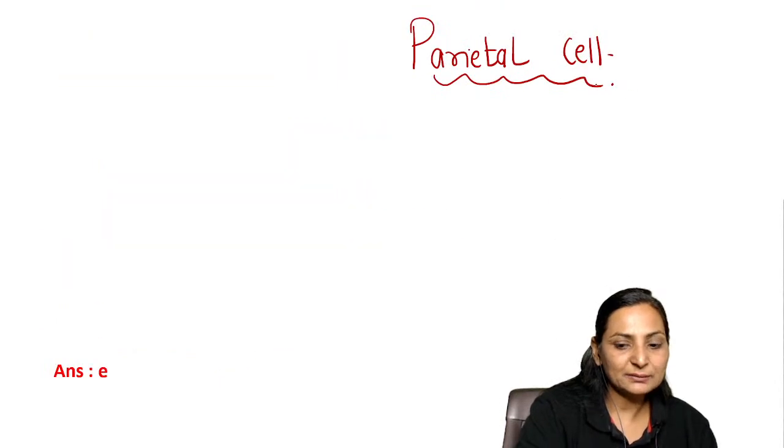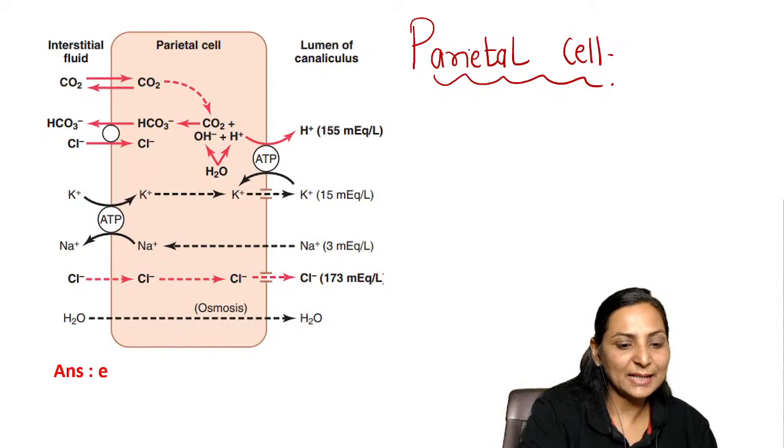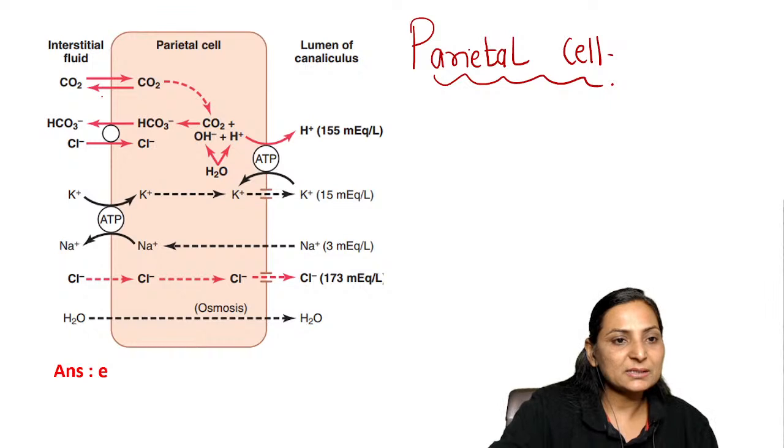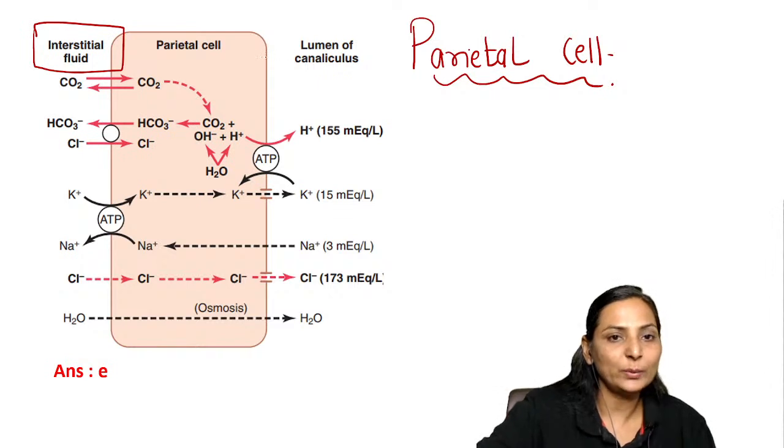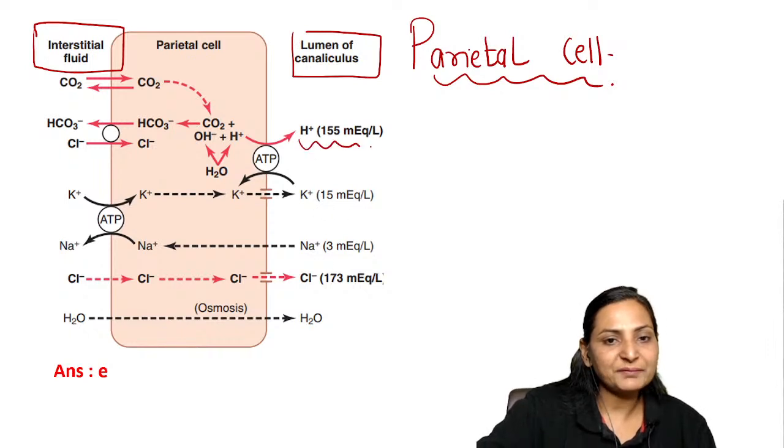You can see that in the parietal cell of stomach, always first look over to the side of the basolateral side, interstitial fluid, and towards the luminal side. Towards the luminal side, you're going to have a primary hydrogen ATPase pump. This pump is going to pump the hydrogen towards the lumen.